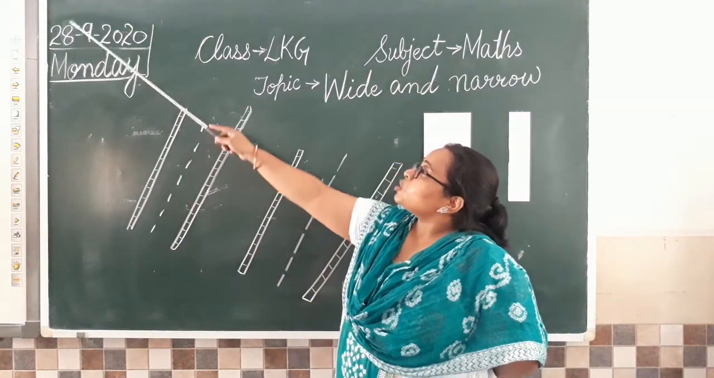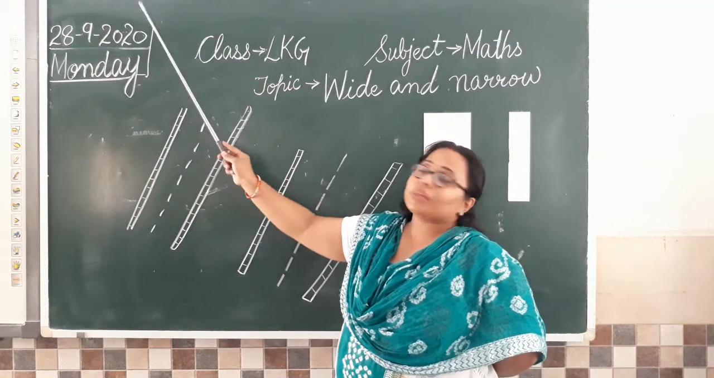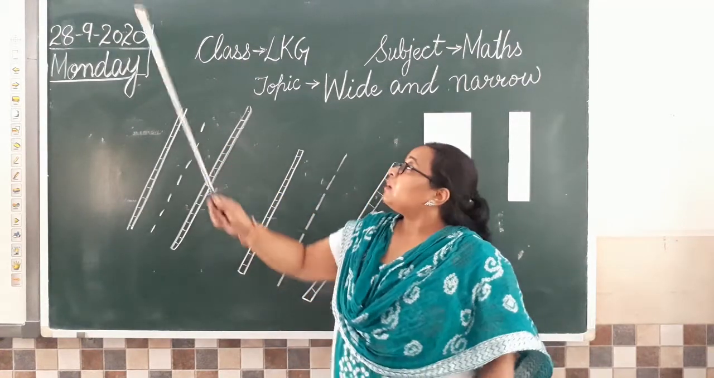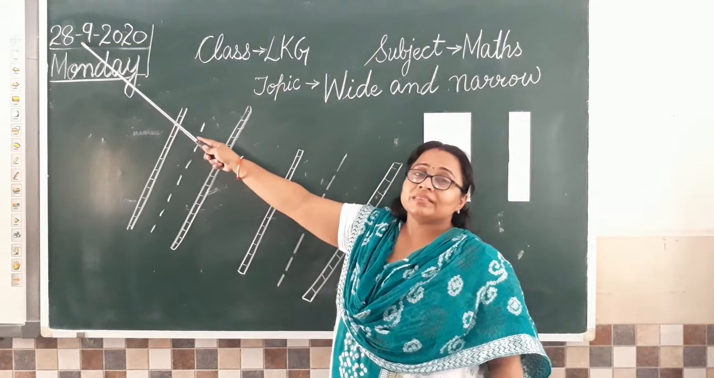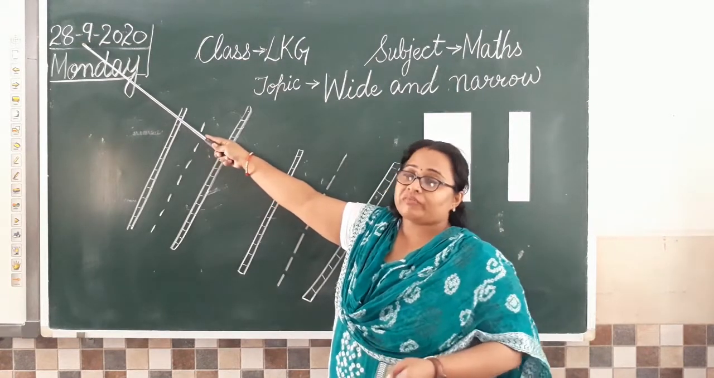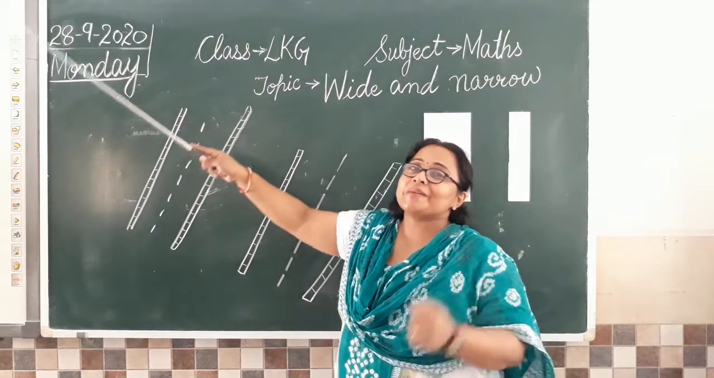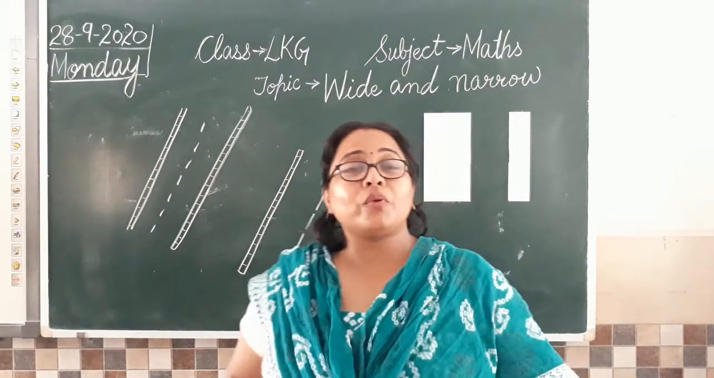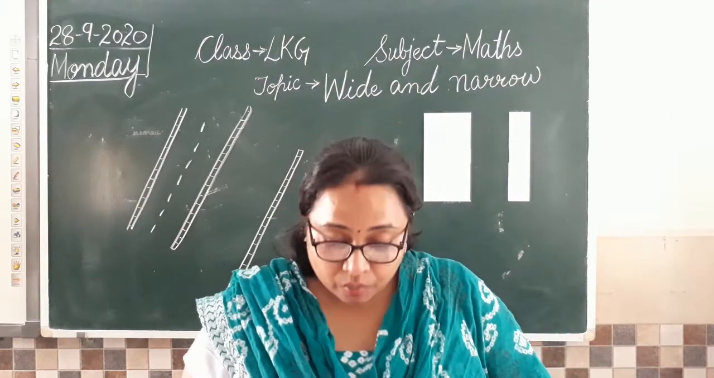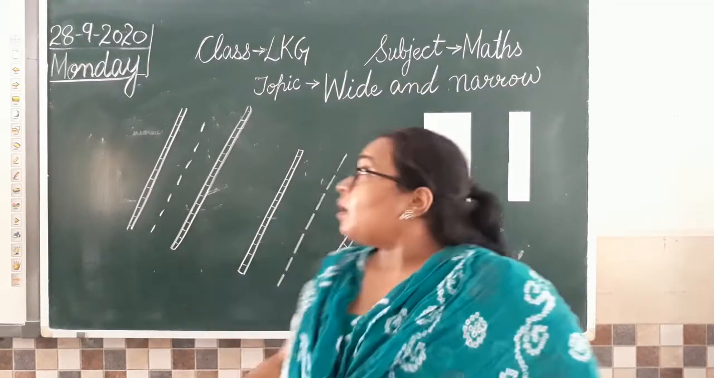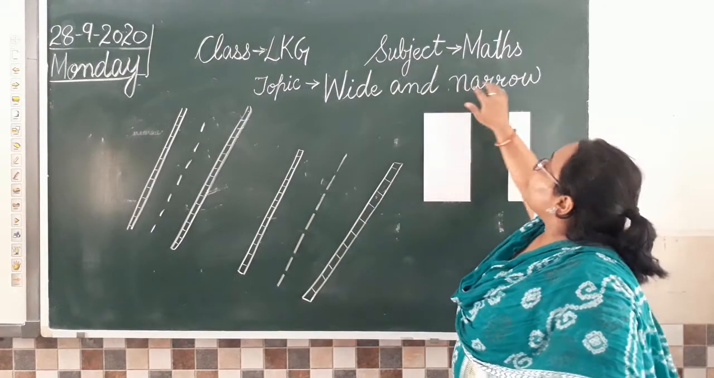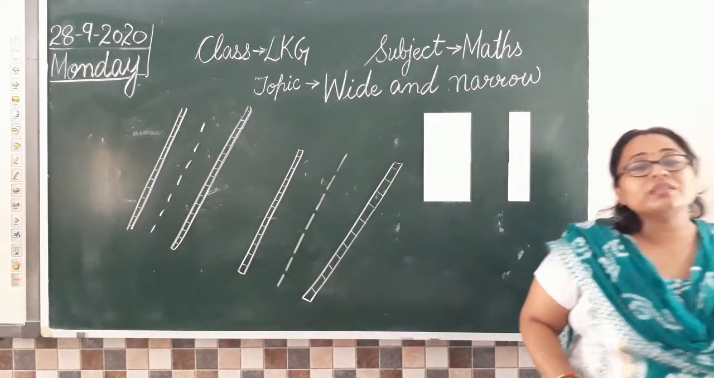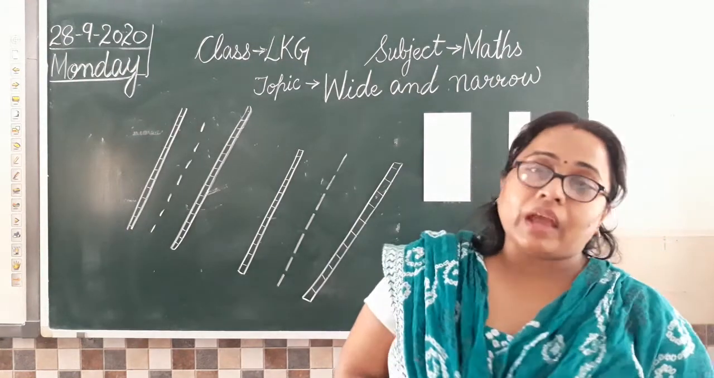So today is 28th September 2020. The date is 28. What is the meaning of this 9th year? The 9th month of the year, and that is September month. Yes, and the day is Monday, the first day of the week, Monday. And today we are going to do the topic of wide and narrow. So what is the name of our topic? Our topic is wide and narrow.